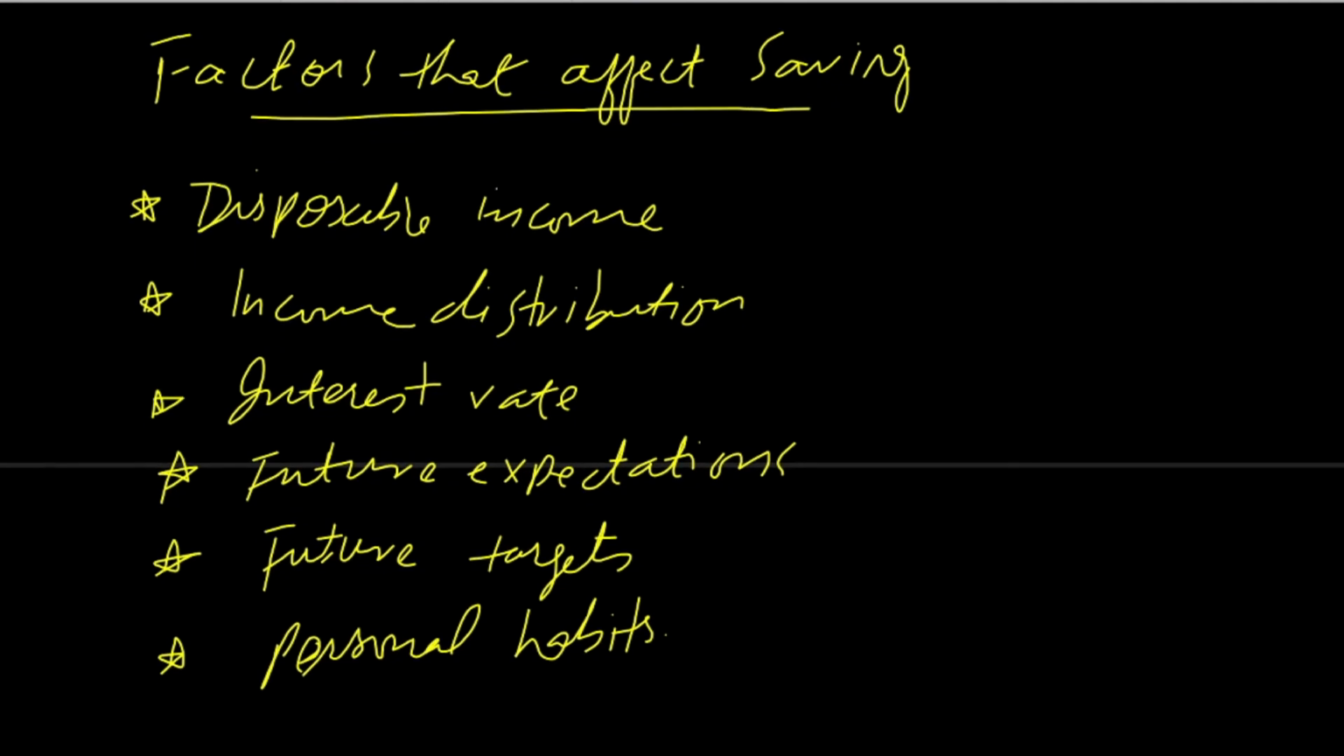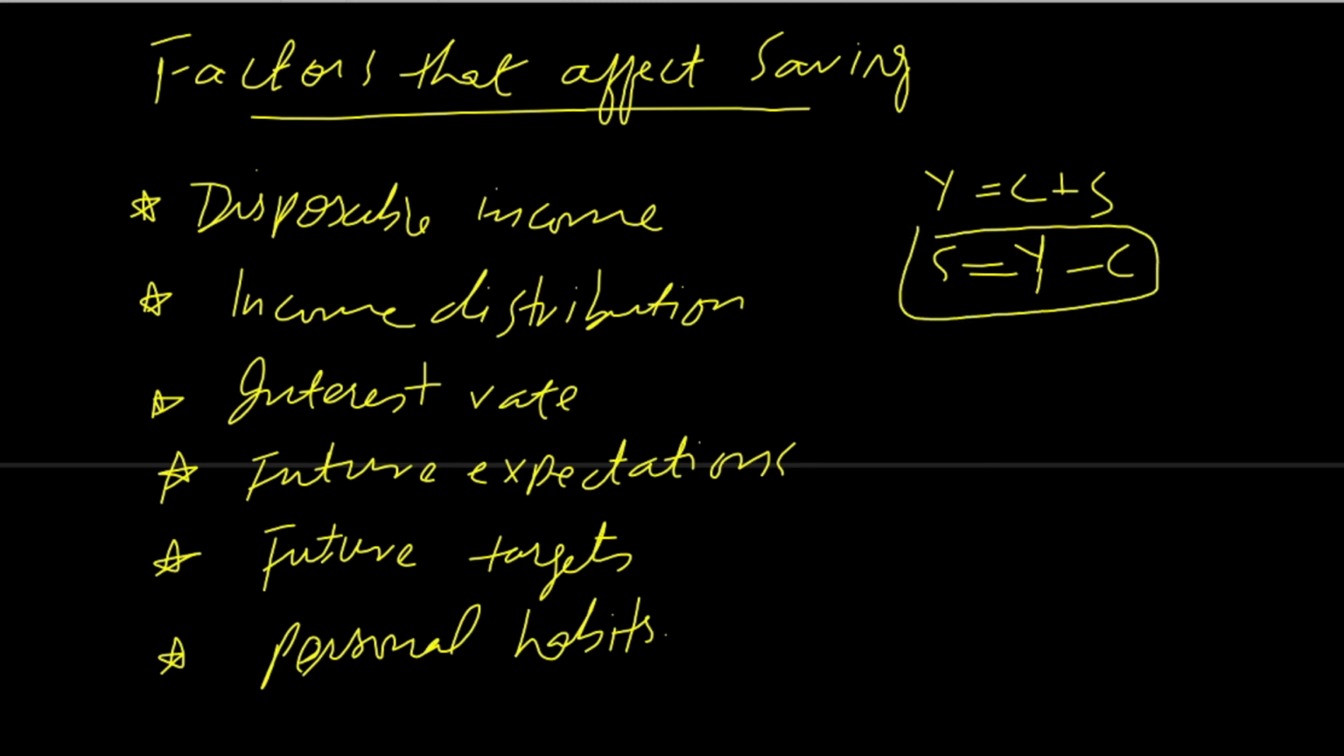Saving is that part of income which is left after spending. In a two-sector economy, income is equal to consumption plus saving. So saving will be equal to income minus consumption. Here Y is income, C is consumption, S is saving. So if we consume some money and we deduct that consumption from income, then whatever is left is called saving. And saving again depends upon multiple factors. These are similar factors which we have already discussed.